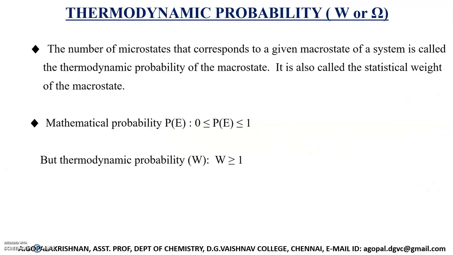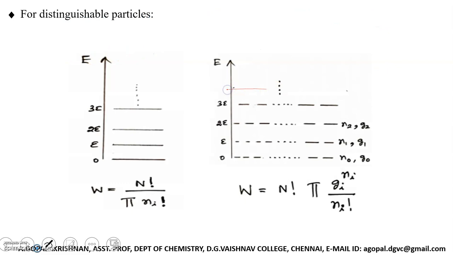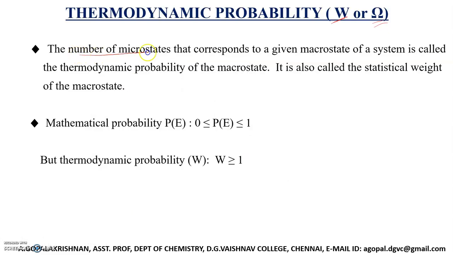Then the next term is thermodynamic probability, which is usually designated with the symbol W or omega. What is thermodynamic probability? The number of microstates that corresponds to a given macrostate of a system.